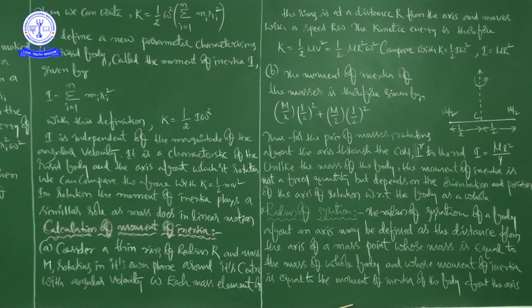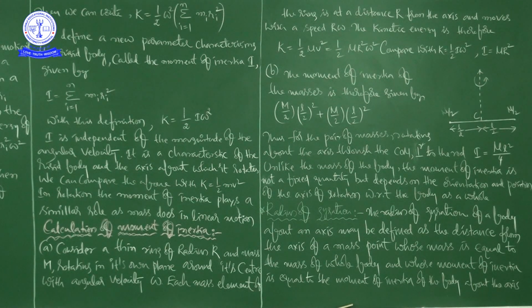And we can compare the above with K is equal to half mv square. This is the expression for the kinetic energy of a rotating body, and this one is the kinetic energy for a body in translational motion. If you compare these two, what can we write?